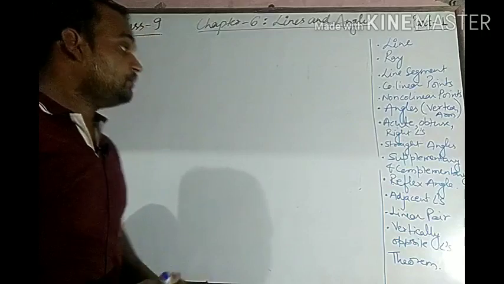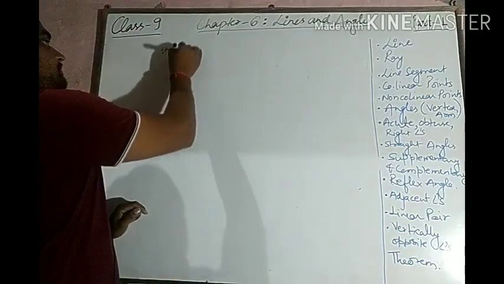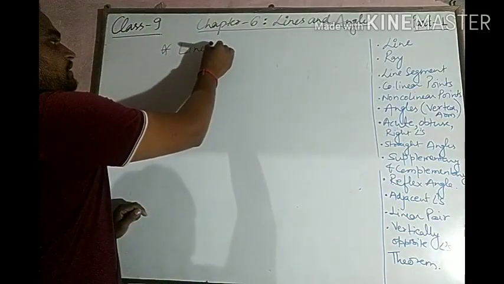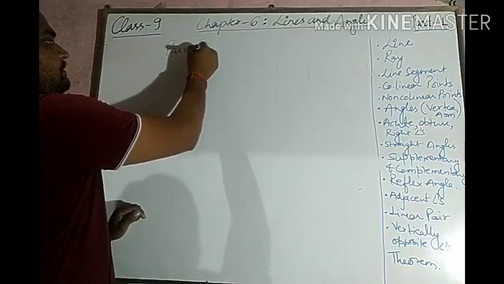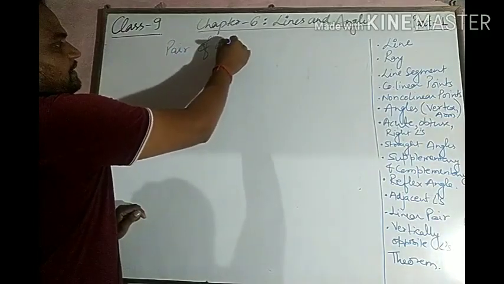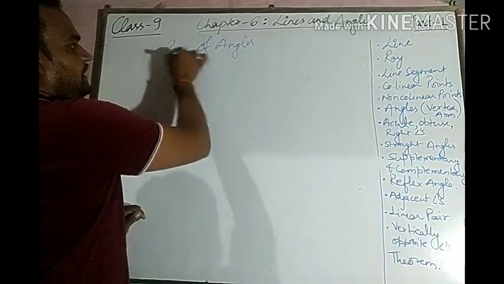Now, this topic is linear pair, or pairs of angles. We have to read two pairs of angles in this topic.